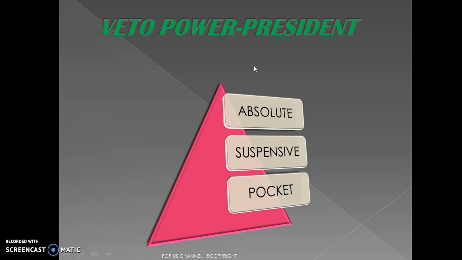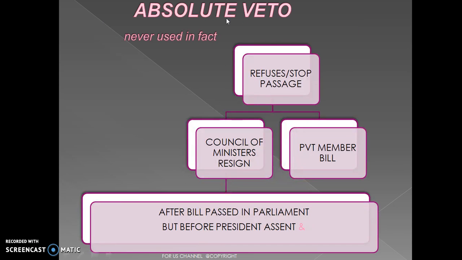Based on its impact, it is divided into three types, namely absolute veto, suspensive veto and pocket veto. Absolute veto means the president chooses to either refuse or stop the passage of the bill. This can be done in two cases. One is if a private member introduces a bill in the parliament and this bill is passed by both the houses of parliament and sent to the president for his assent. In this case, he can choose to refuse the bill.